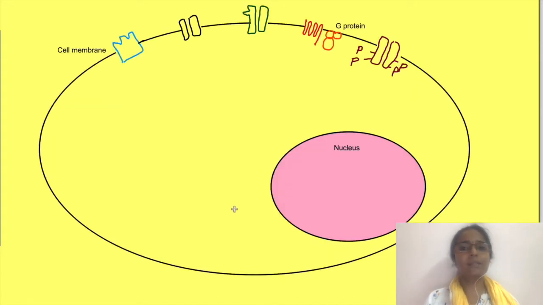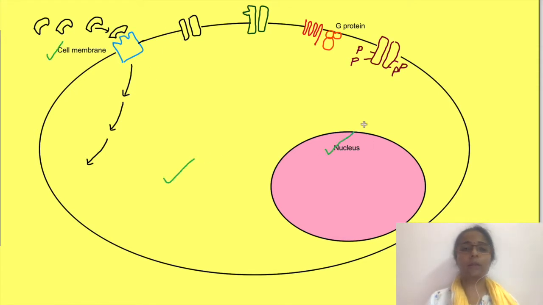Okay, now let's discuss the concepts on mechanism of action of hormones. Action of hormones is dependent on downstream signaling pathways which it activates once it binds to its receptors. The receptors may be present on the cell membrane, in the cytoplasm, or in the nucleus.